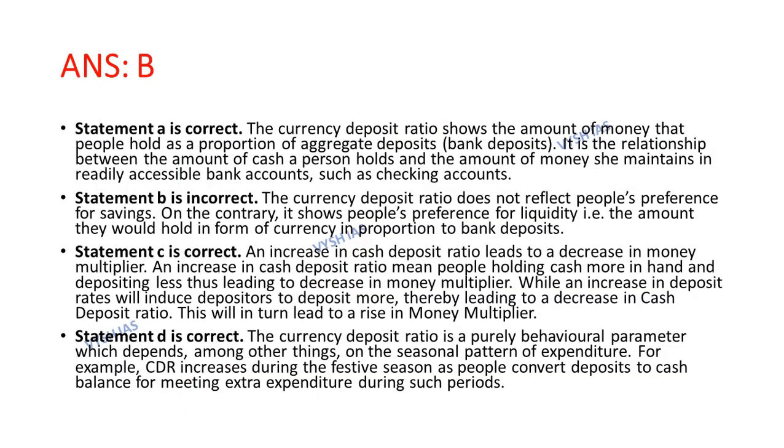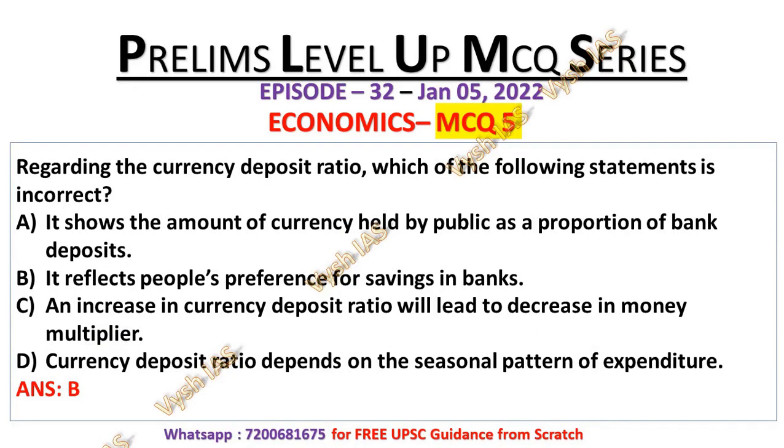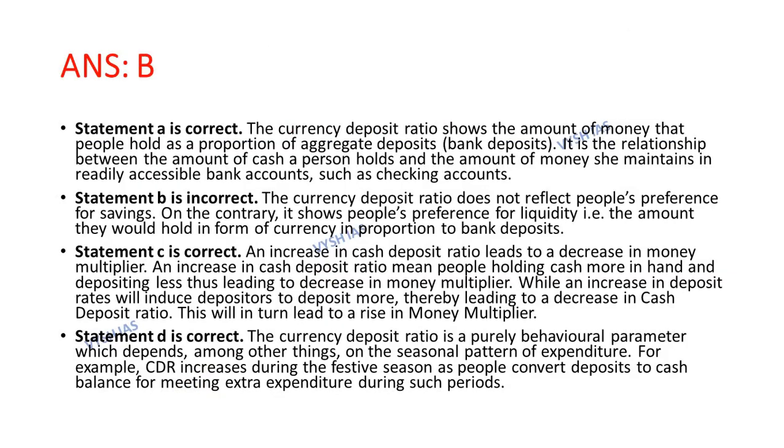Now, the last statement, which is the D, is also correct because the currency deposit ratio is purely a behavioral parameter which depends among other things on the seasonal pattern of expenditure. For example, CDR increases during the festive season as people convert deposit to cash balance for meeting extra expenditure during such period. That's why the statement number D is also correct. So the answer is B, which is incorrect statement.